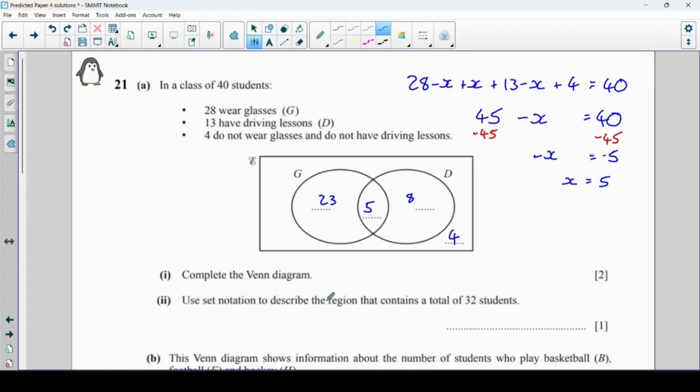Use set notation to describe the region that contains a total of 32 students. So which region would that be? 23 add 5 is 28, add that 4, that makes 32. So I want everything apart from that section there.